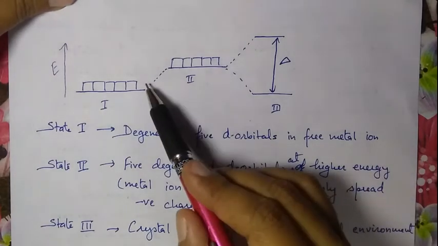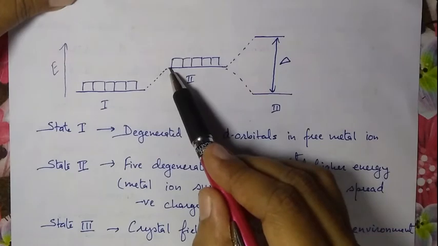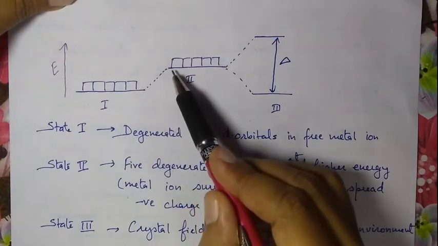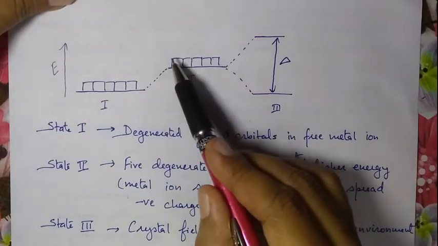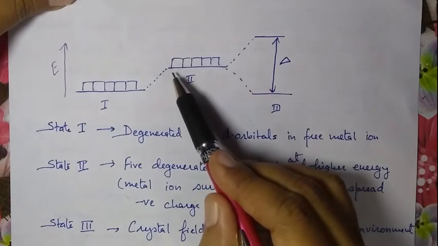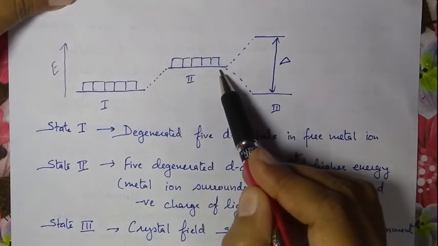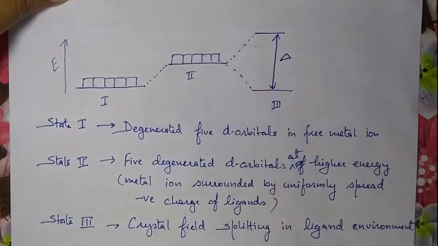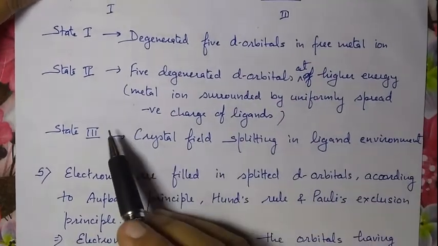In that case, the d orbitals' energy will increase, but symmetrically, that is, uniformly. They remain degenerate at higher energy. Okay, then come to the third stage. This is the stage